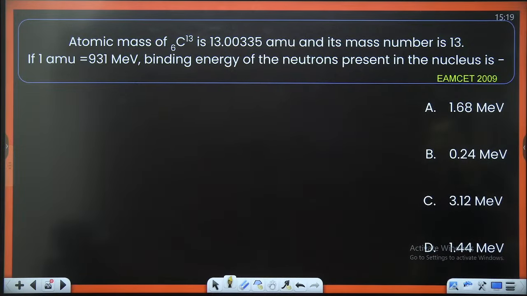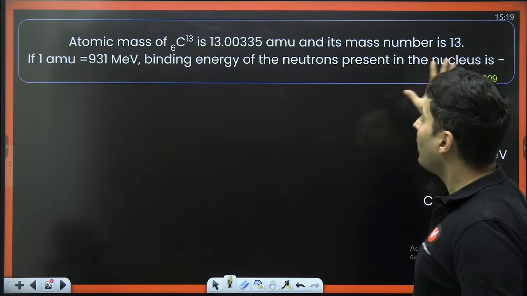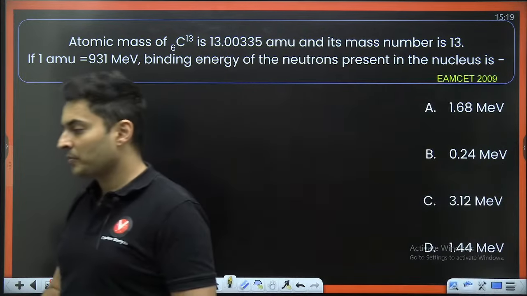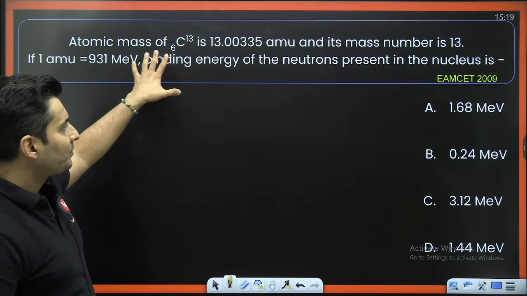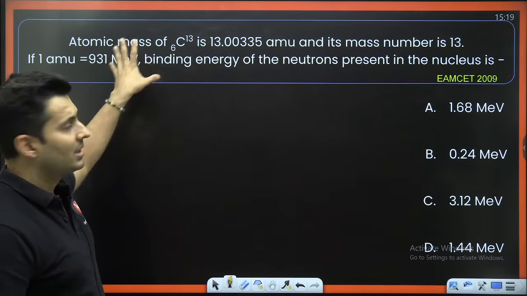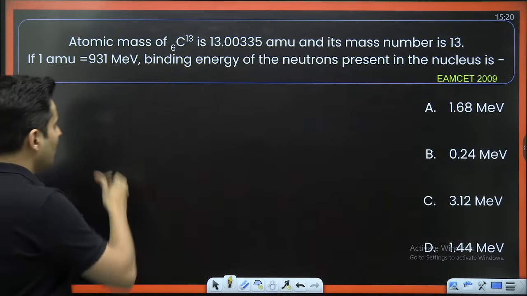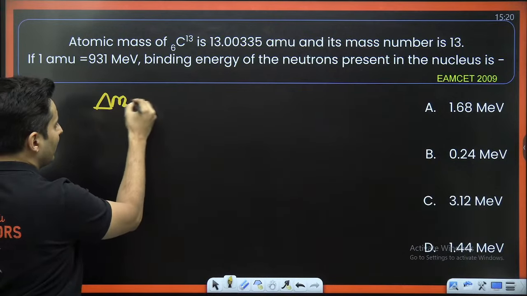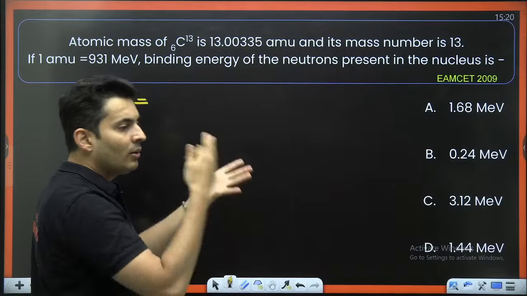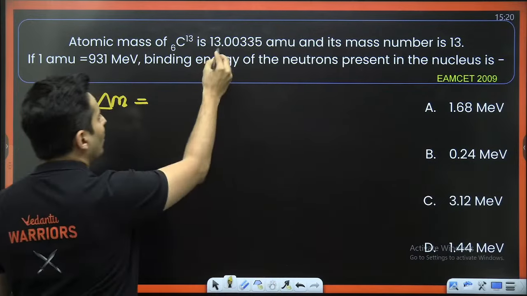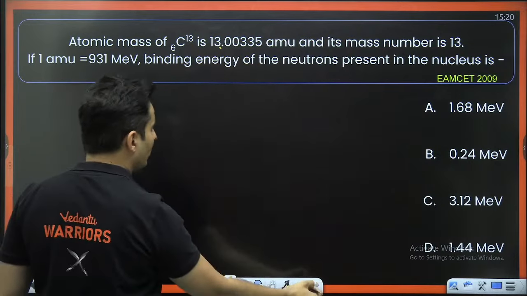Atomic mass number is this much. The atomic mass number of this carbon is this much. The binding energy of the neutrons will be how much? So remember, inside the nucleus versus outside the nucleus, the masses of the protons and the neutrons are completely different, and that is why you will get a mass defect. The mass defect is the difference of the masses which you are expecting versus what is actual. So what you are expecting is 13, what you are getting is 13.0035.